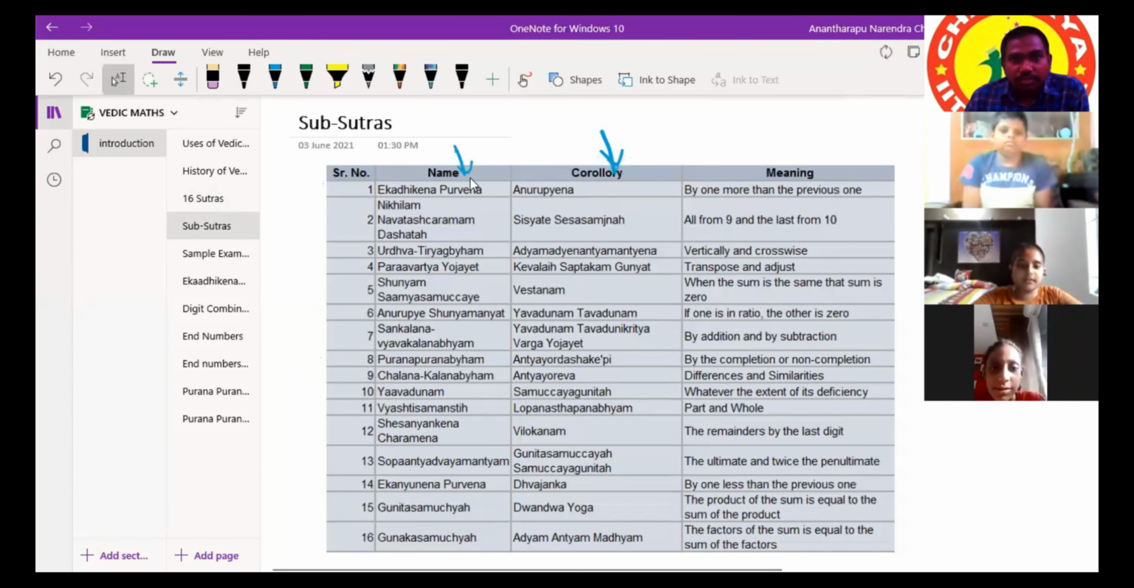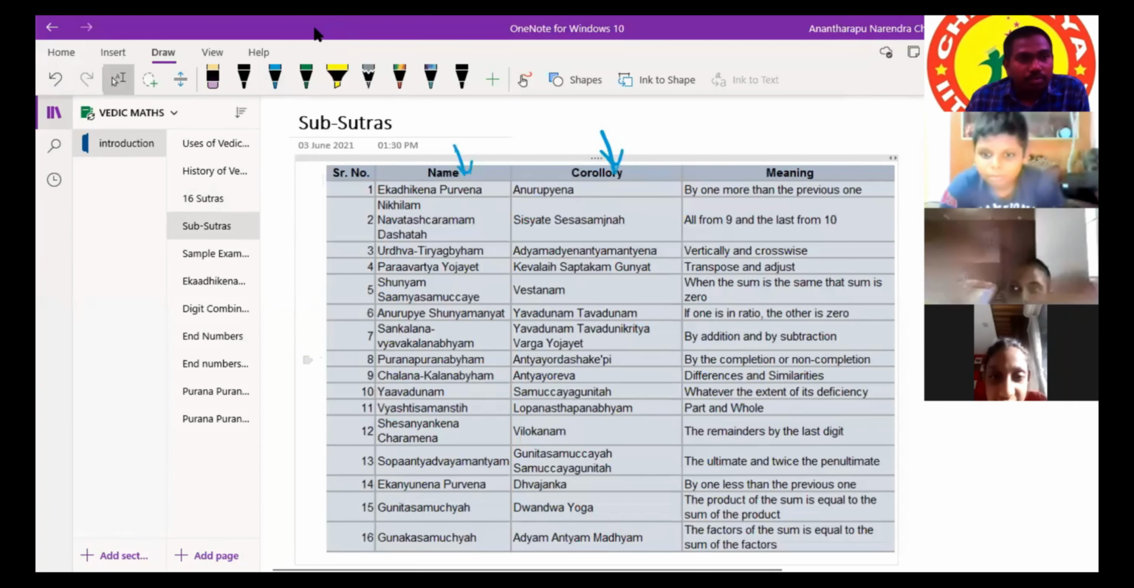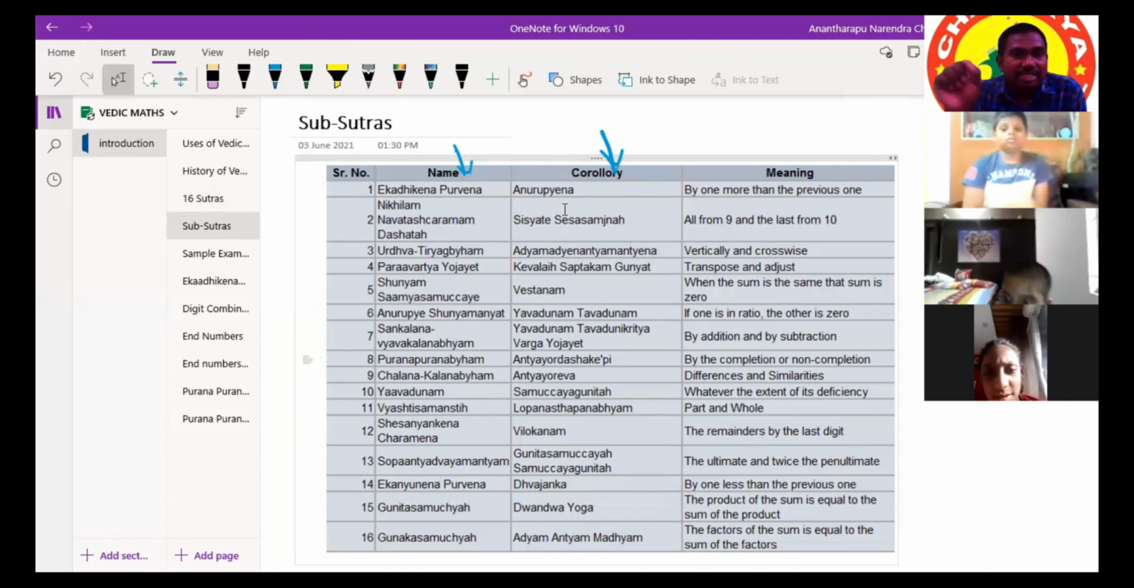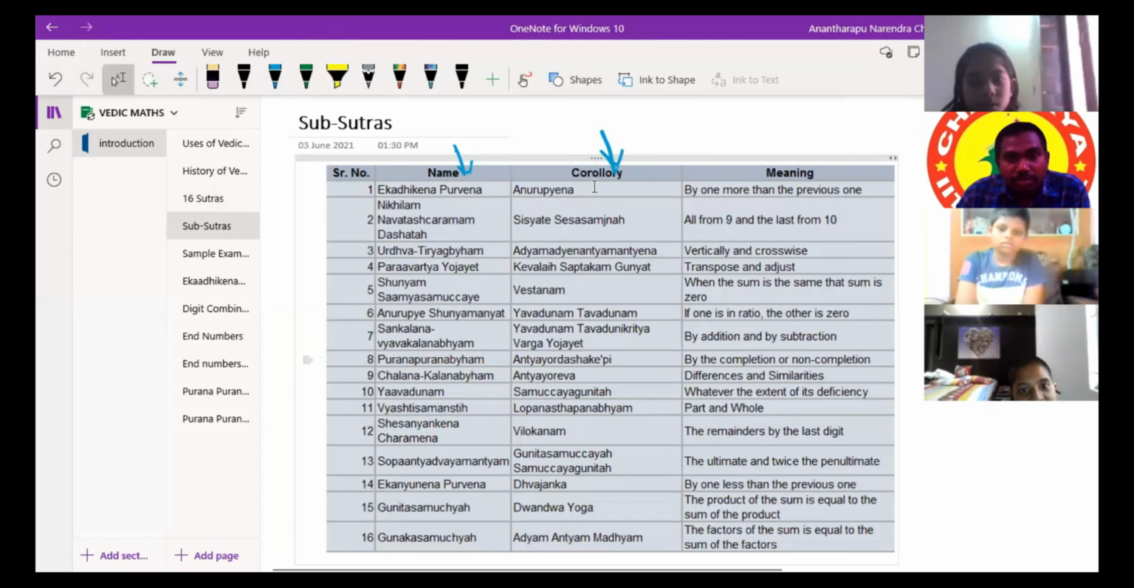These are the sutras. Sir, will the meaning of the sub-sutras be the same? No. A sutra consists of sub-sutras. Anywhere extensions are there, we will present them in that. Here, corollary means.